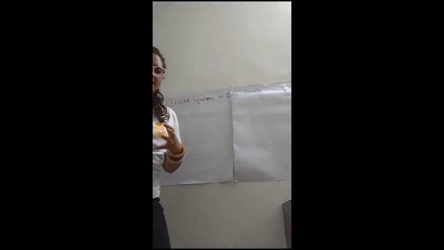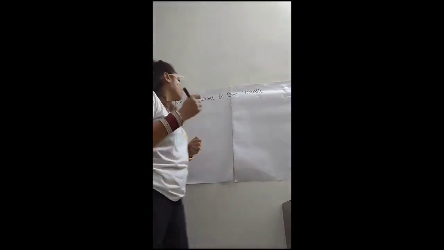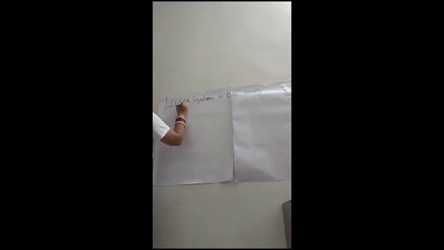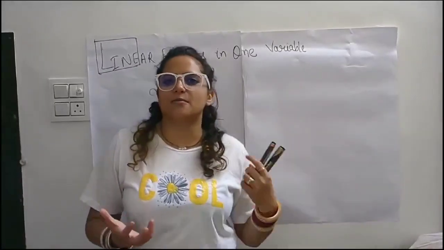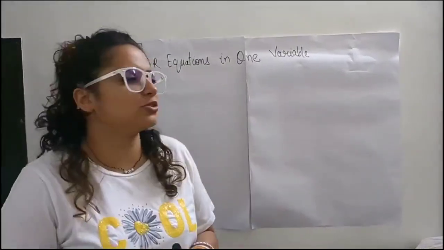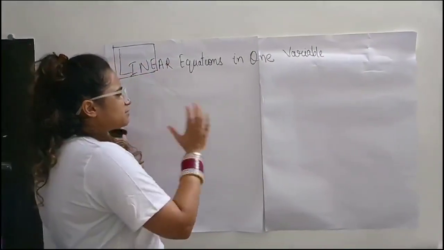So let's relate this with other subjects also. If I am talking about this line, as we discussed, today we learn about linear equations in one variable. Let me tell you the meaning.